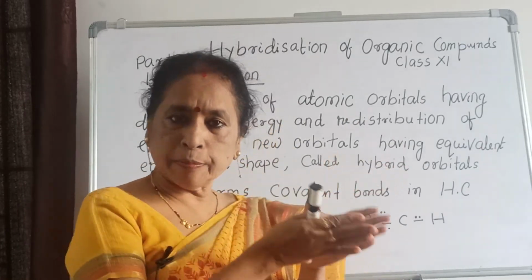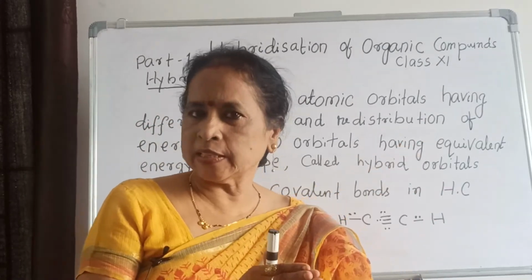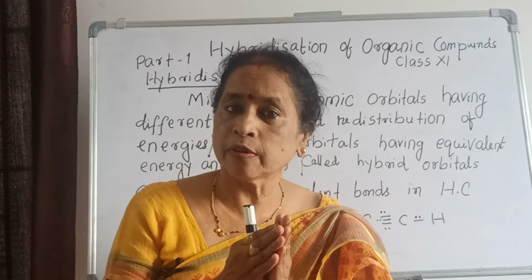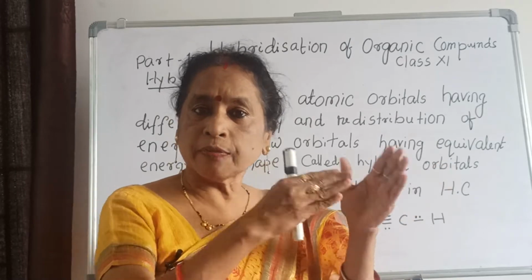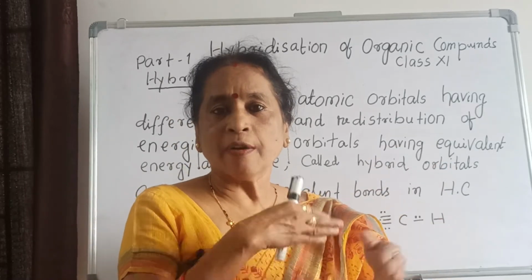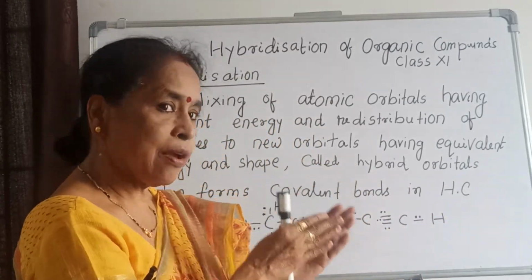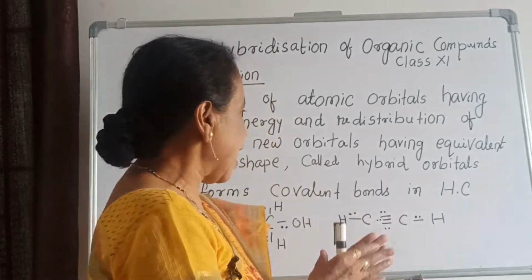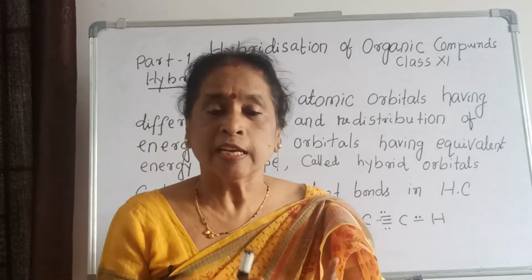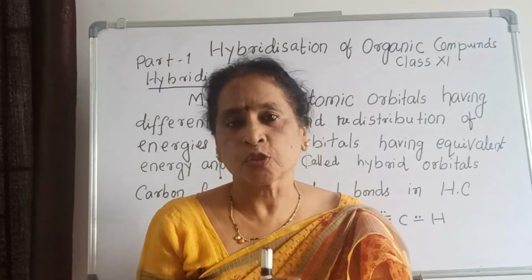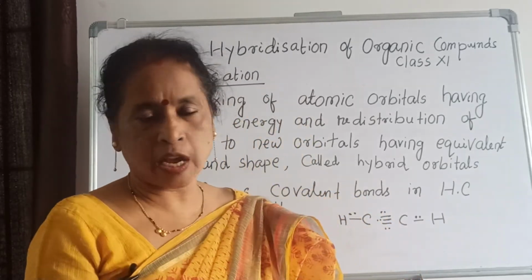Atomic orbitals having different energy will mix, then there is redistribution of energy, and new orbitals are formed, having equivalent energy and equivalent shape. This new orbital is called a hybrid orbital, and the phenomenon is called hybridization. I hope it is clear.